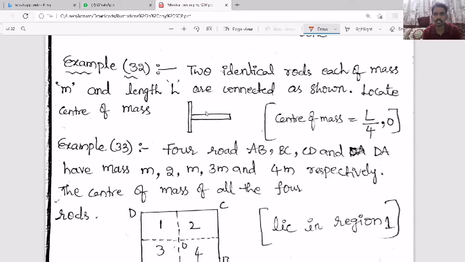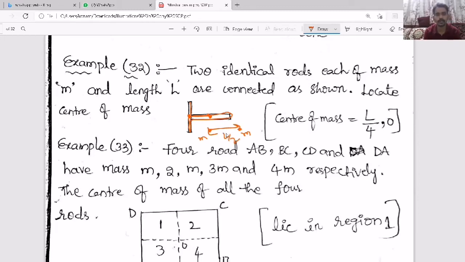Suppose two identical rods, each of mass m and length L, are connected as shown. Locate the center of mass. So now two particles are there. This is one rod, its center of mass is here, and this is another rod, its center of mass is here. So now I can replace this with 2 point masses of the same mass, and this distance will become how much? L by 2.